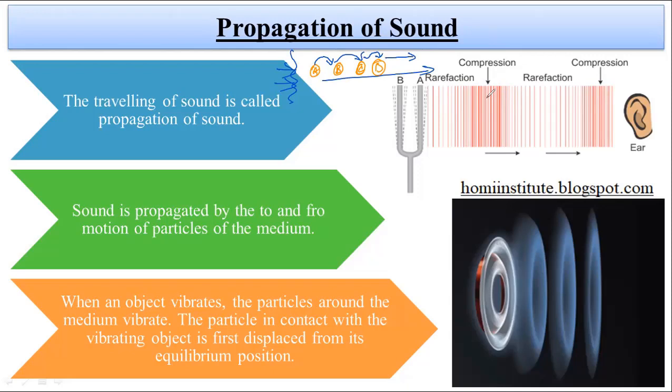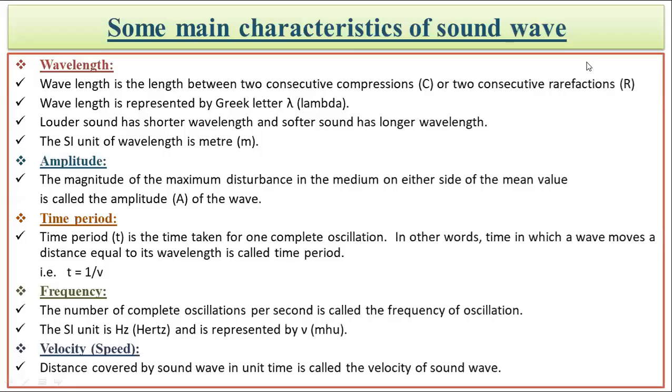And this is the propagation of sound, or this makes the sound travel from one corner to another corner. So over here we are observing compression, and over here you can see that it is rarefaction. So the movement of the particle is causing the compression and rarefaction. So this is the concept which we need to understand for understanding the propagation of sound.